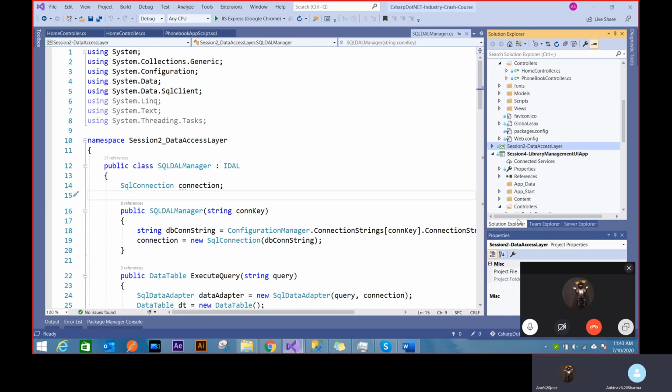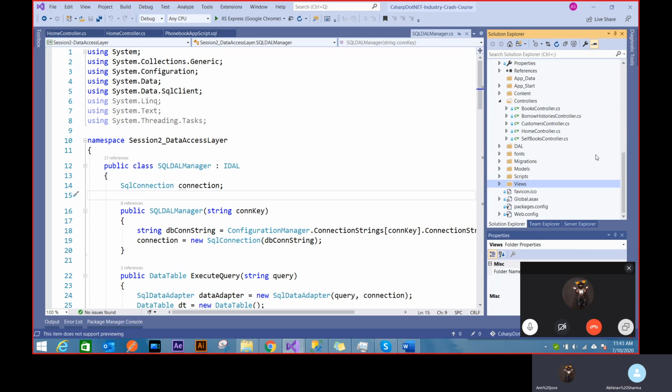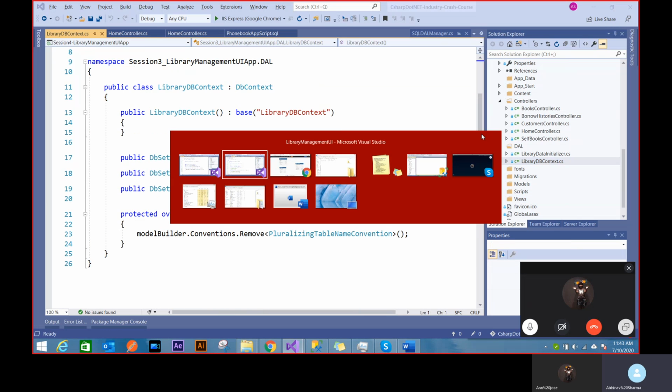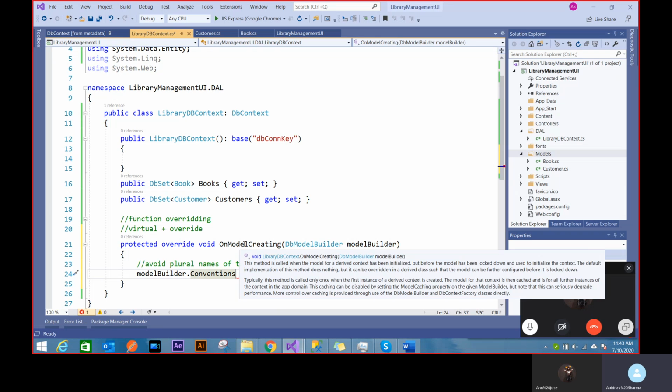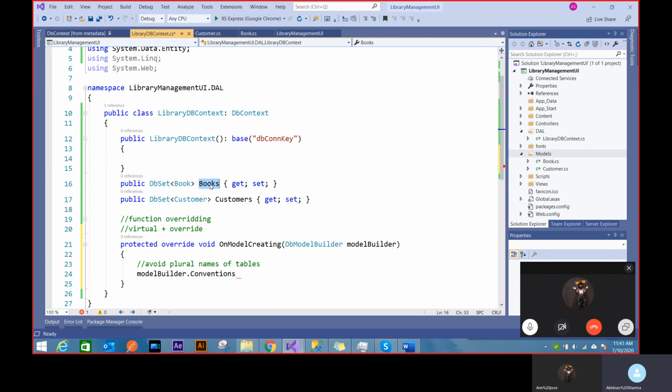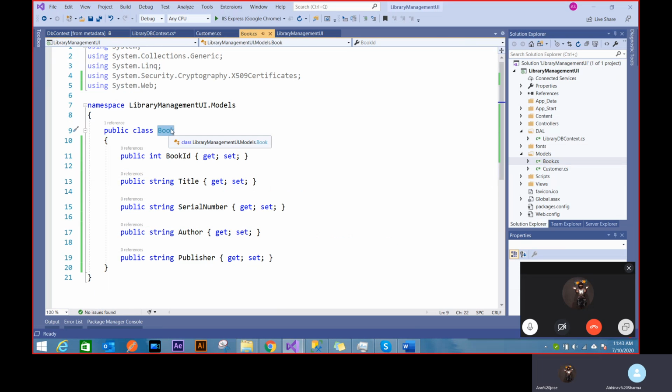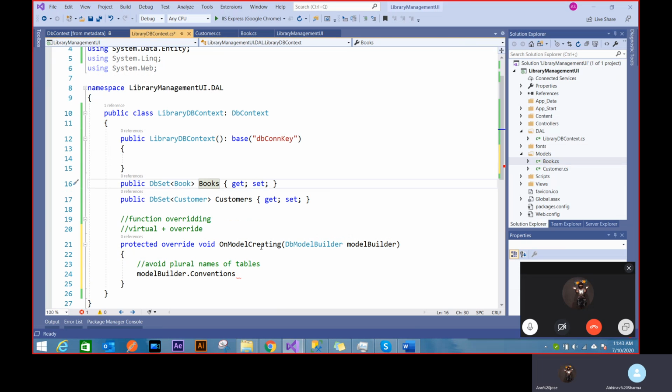So in this function, what are you exactly doing, creating a database table? Yeah, I'll show you what I'm exactly doing. So let me just see that. What I'm doing is, if I don't override this function or don't use this function, then my table created will be called books. But I want to create my table as book, not books. I just want to use the same model name as my table name. Otherwise, right now it's going to create books. That means a single book detail instead of multiple books. I can say books also.